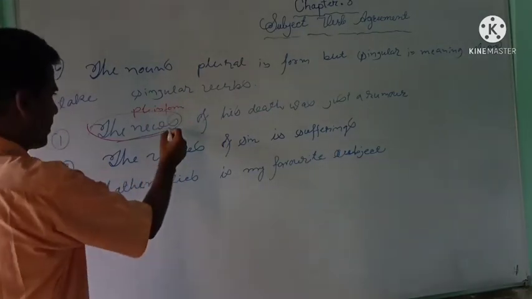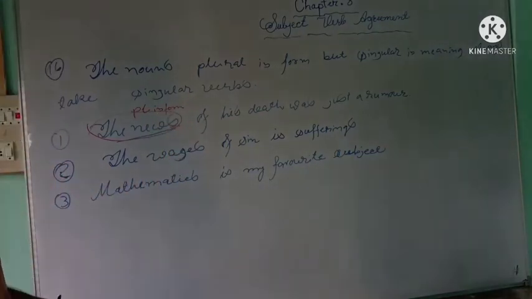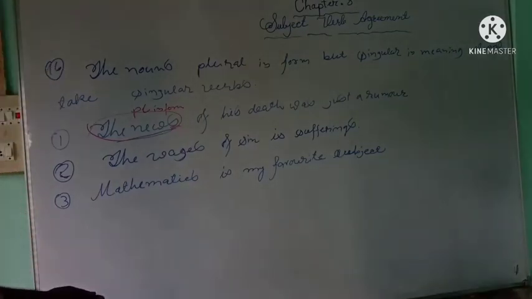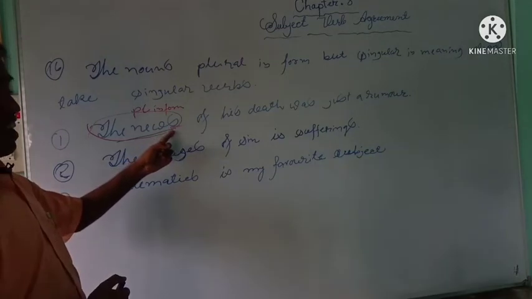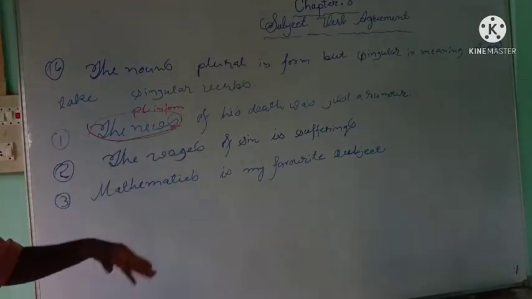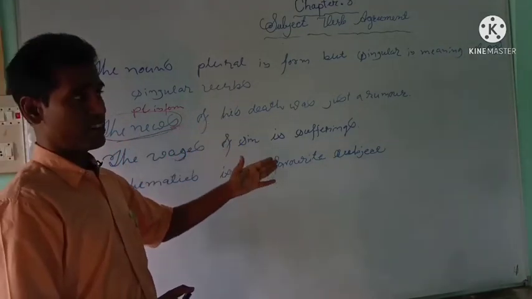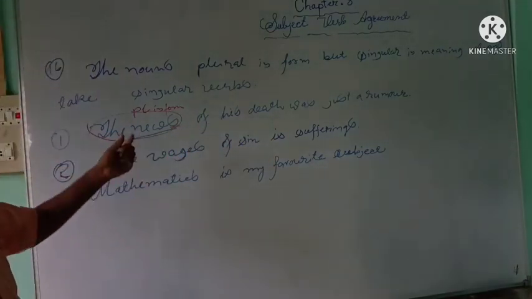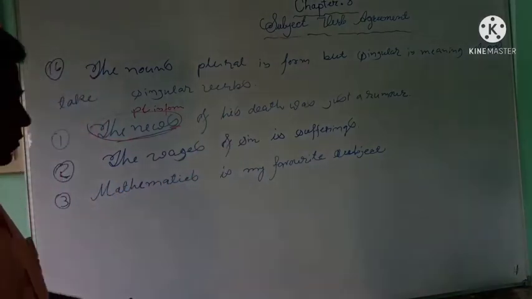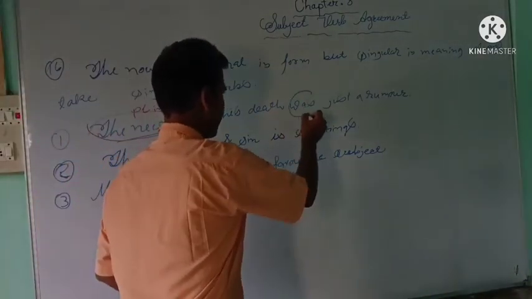Because we have got an s. But though the word news has an s, it is not plural, it is a singular word. So the news of his death was just a rumor, and this news agrees with a singular verb, that is, was.